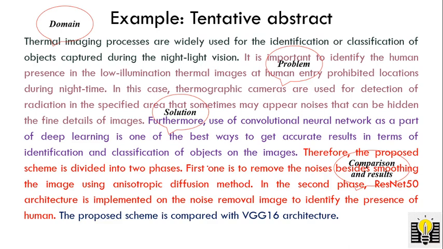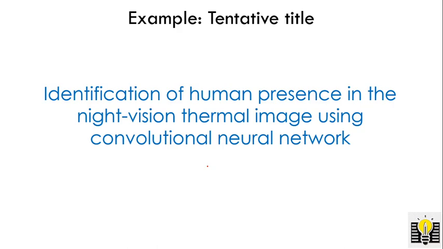Based on this tentative abstract, we are going to find our target journal, and we also have to compose a tentative title. Here I am giving a tentative title: identification of human presence in the night vision thermal image using convolution neural network. This is not a definite final title. Identification of human presence is the problem, night vision thermal image is the domain, and using convolution neural network is the technology.